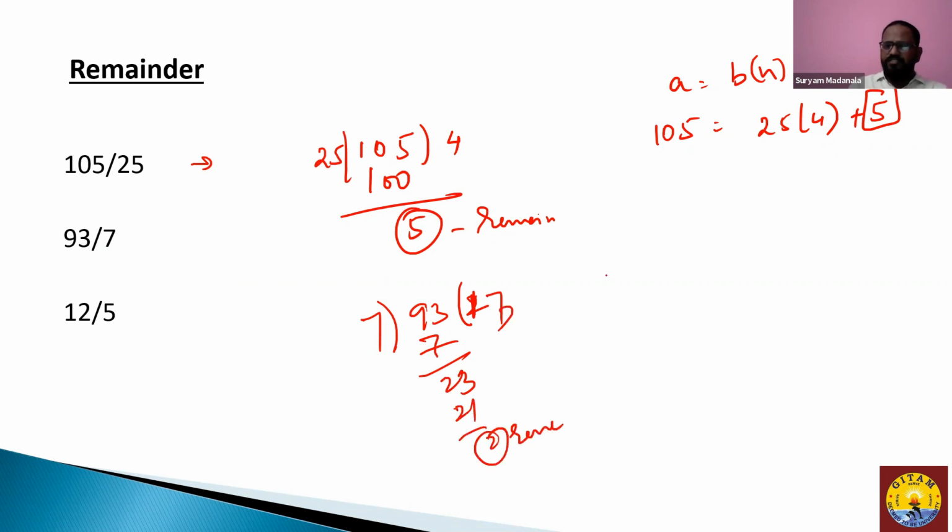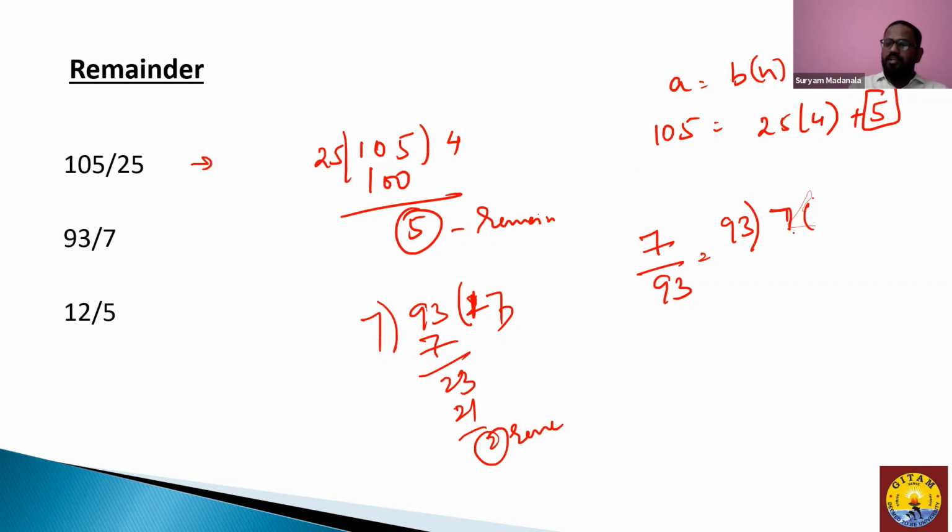But what if I divide 7 with 93? What is the remainder here? Now people start working the quotient into the decimals. But when we are talking about remainder, we should never work with the decimals. So when they have asked you to divide 7 with 93, divide 7 with 93 only, and make sure that the quotient has to be an integral value.